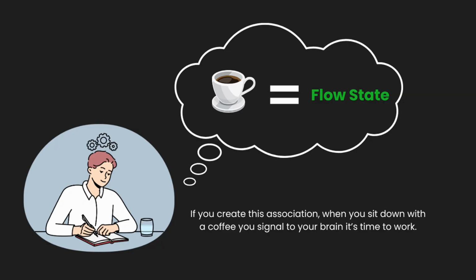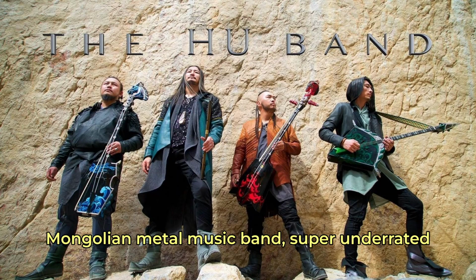This could be something like coffee. If you associate coffee with entering flow, then you can create a ritual around it to help you with flow state association. My personal favorite association is music. I have playlists that I only listen to while I do flow work. Personally, I'm partial to Mongolian throat singing, but find whatever works for you. I find music to be the simplest and most enjoyable way to associate flow with your brain. I'm confident that if you follow these 5 tips, then you'll be able to access flow regularly and accomplish more in one day than most people accomplish in 1 week.